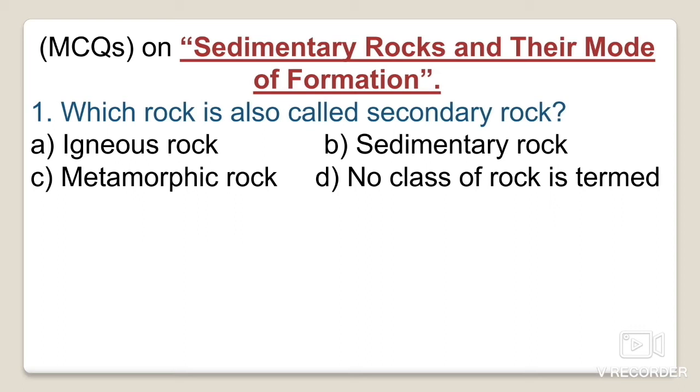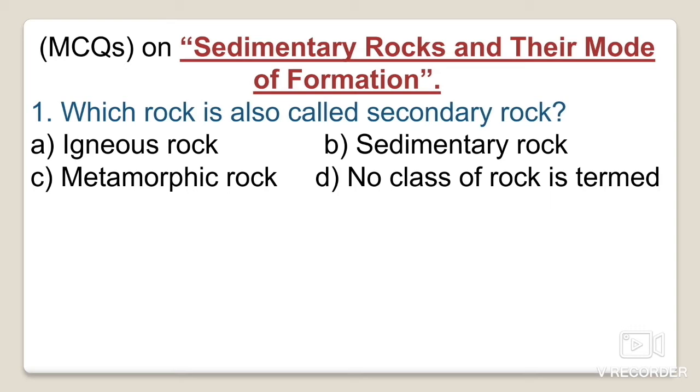From the basics point of view, the total amount of sedimentary rocks existing in the upper 16 kilometers of the earth's crust is estimated to be only about 5%.